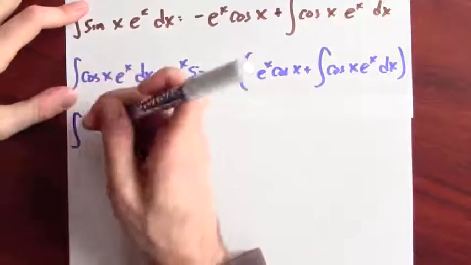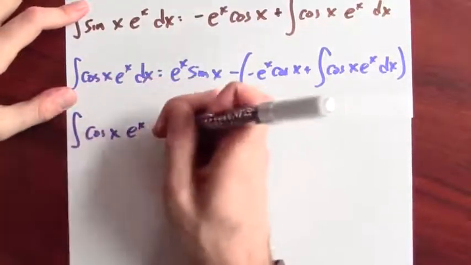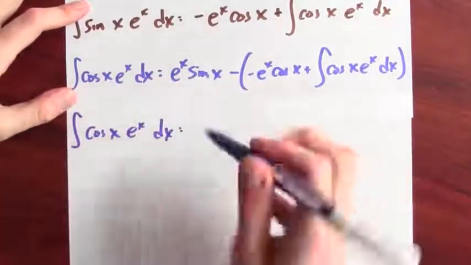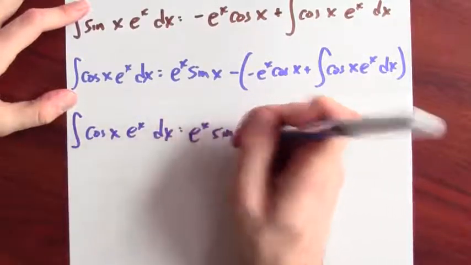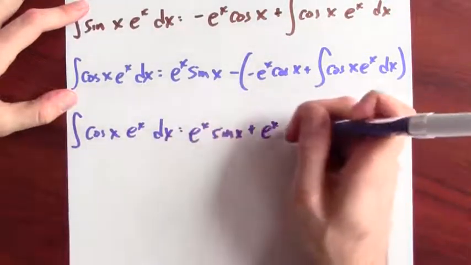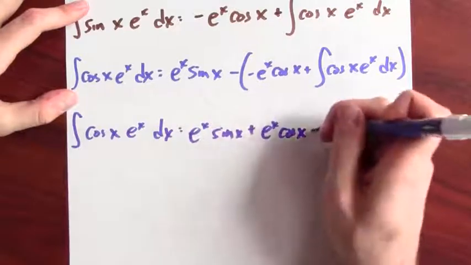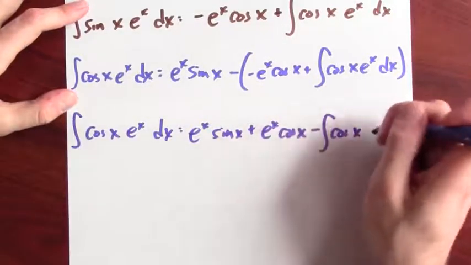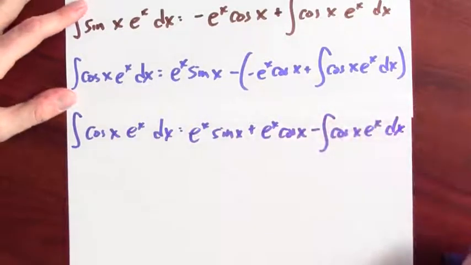Let's persevere. Let's keep going. So this is saying the integral of cosine x e to the x dx is e to the x sine x plus e to the x cosine x minus the integral of cosine x e to the x dx.